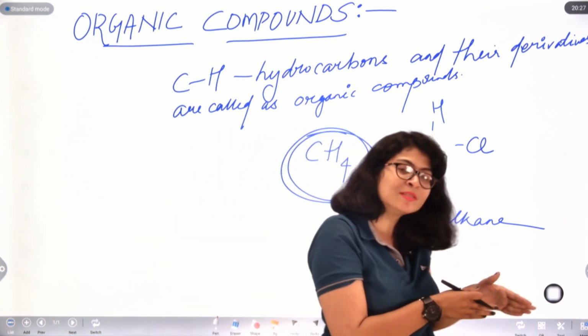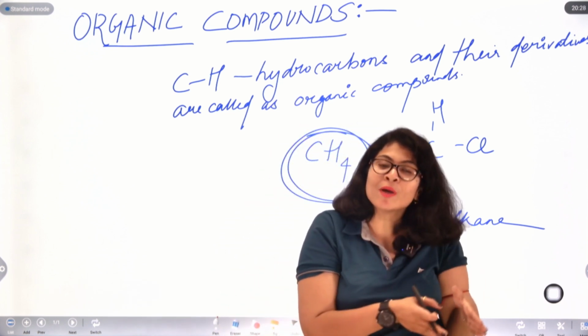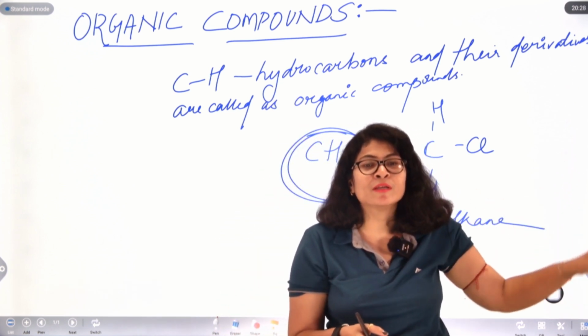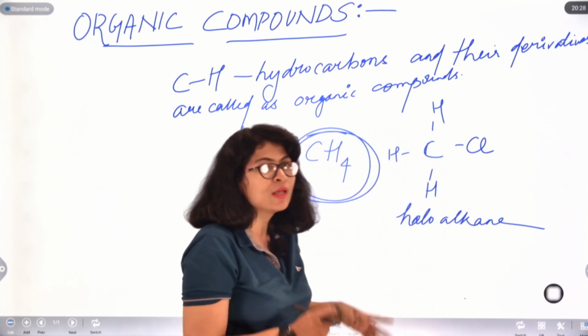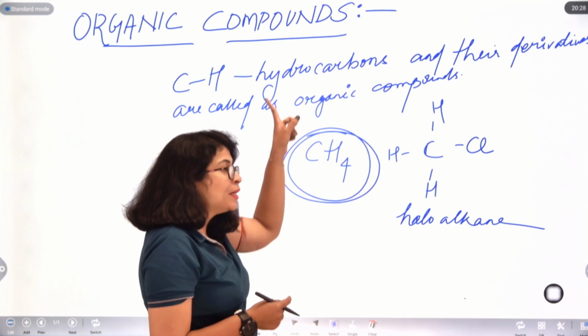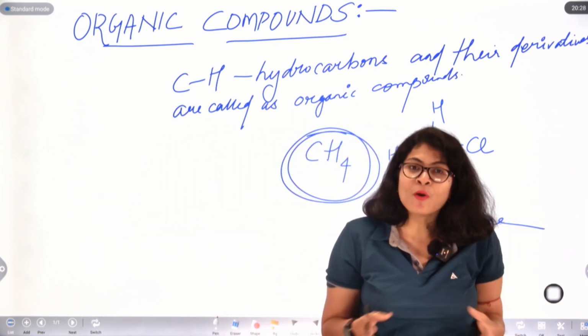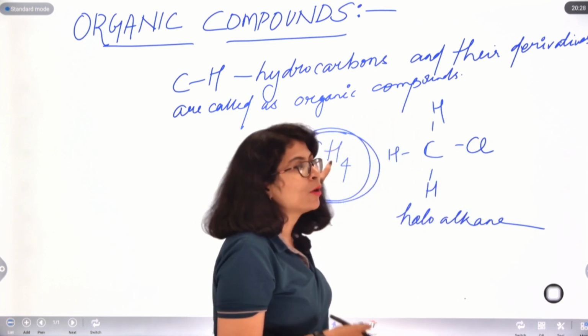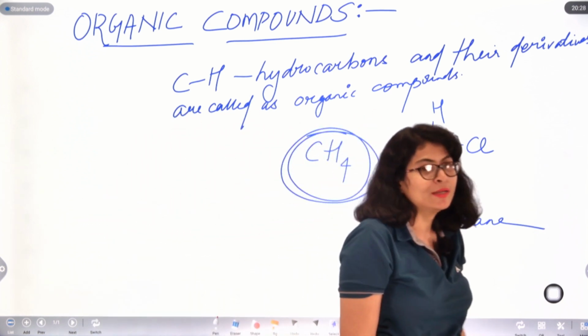So hydrocarbons are my parent compounds, and from hydrocarbons I will be deriving various classes of organic compounds. They are called the derivatives of hydrocarbons. So basically this entire group of compounds is called organic compounds: hydrocarbons and their derivatives.